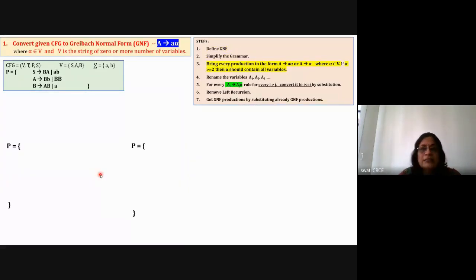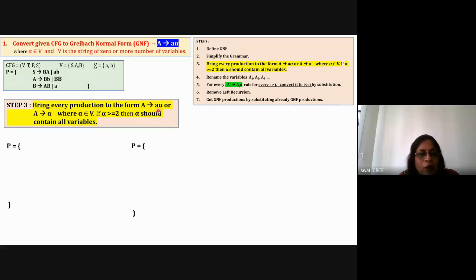So the next step is about converting every production to the form A is equal to small a alpha or A is equal to alpha, where alpha belongs to capital B. And if the right hand side is greater than or equal to 2, then it should contain all variables. So we have to convert every rule into the form of GNF or A is equal to alpha format, where the right hand side is all variables. So we'll do that in a left hand side and right hand side partition.